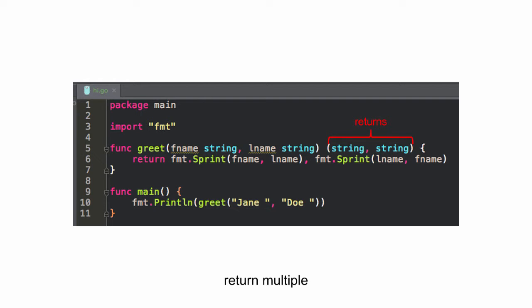Cool. How cool is that? Multiple returns. But generally speaking, you return one value and an error, which you check. That's like 99% of the time the way you're going to do it in Go. You handle your errors instantly, right? And you return what you need, and you return if there's an error. And then when you call that function, you get the value and the error. You check if the error is there, and if there is one, you deal with it. So that's how you do error checking with Go.